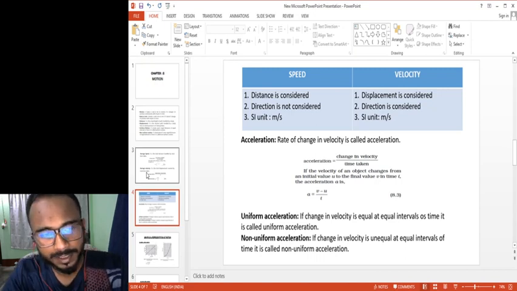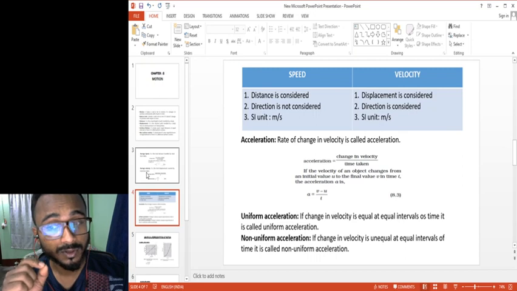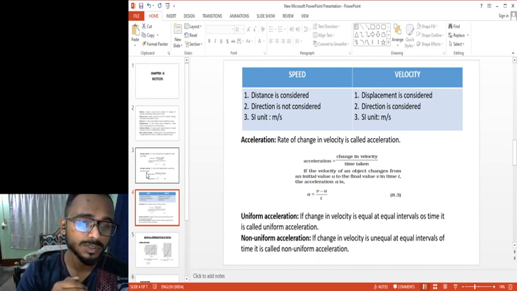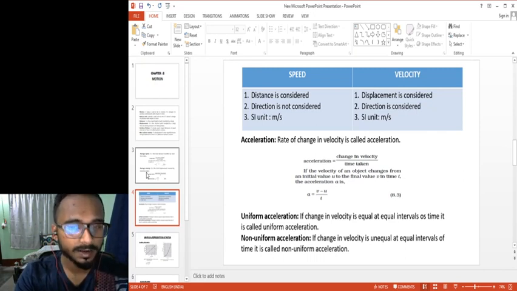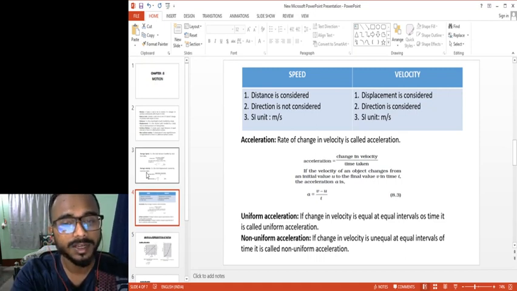In uniform acceleration, the change in velocity is equal. Suppose initially I go from 0 to 10 kilometers per hour in 1 second. In the next second, I again change my velocity by 10 kilometers per hour, that is 10 to 20, and in the next second 20 to 30 kilometers per hour.